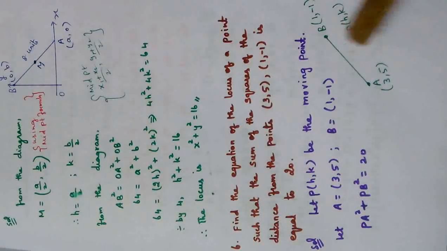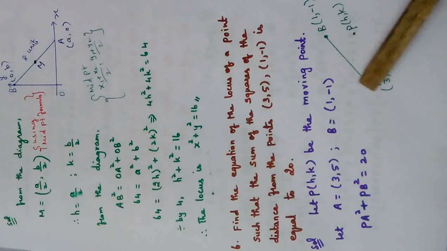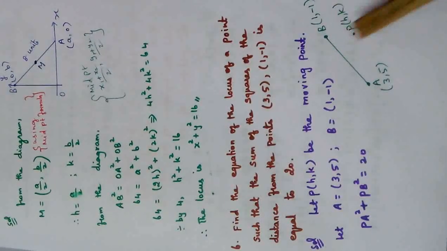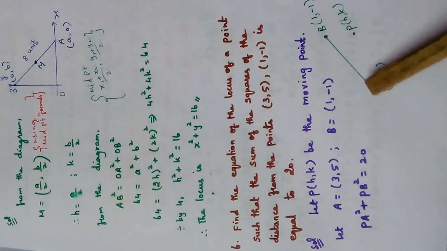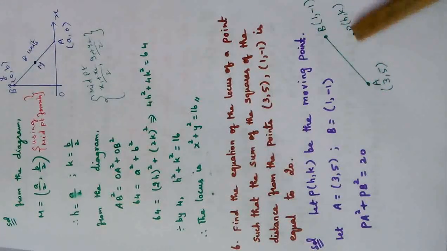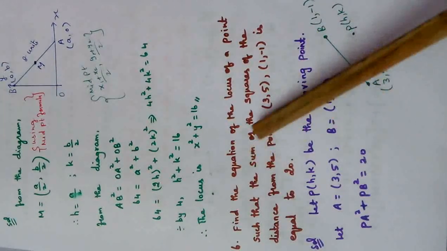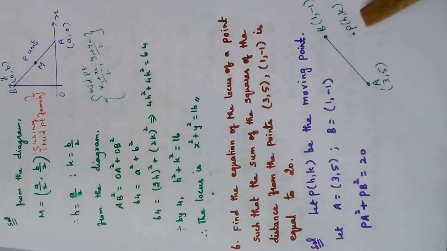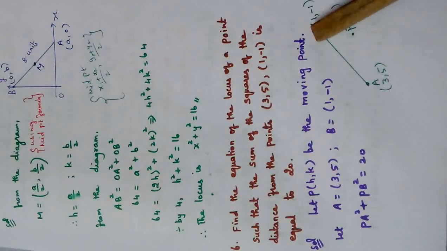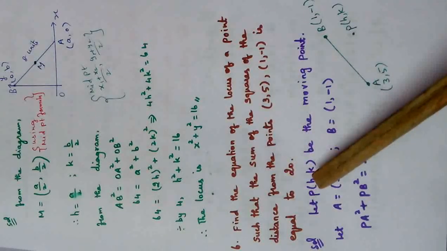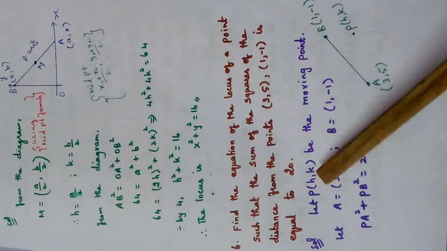Now we will see the explanation through the diagram. This is a point A, this is point B. They have given the coordinates (3, 5) and (1, -1). We need to find the locus of this point P. This point moves such that the sum of the squares of the distance, that is PA square plus PB square, is always equal to 20. So clearly the moving point is taken as (h, k).